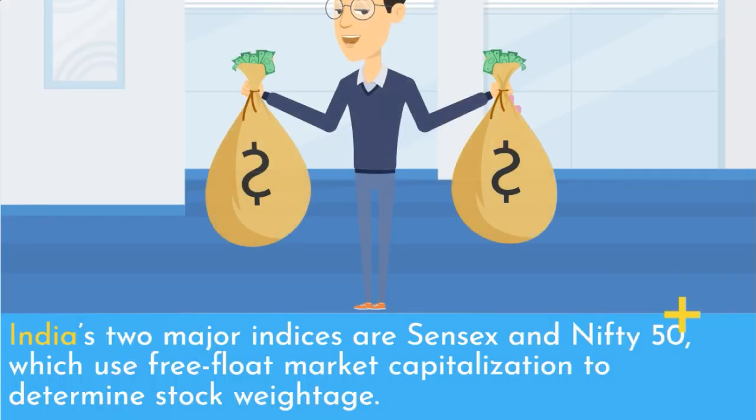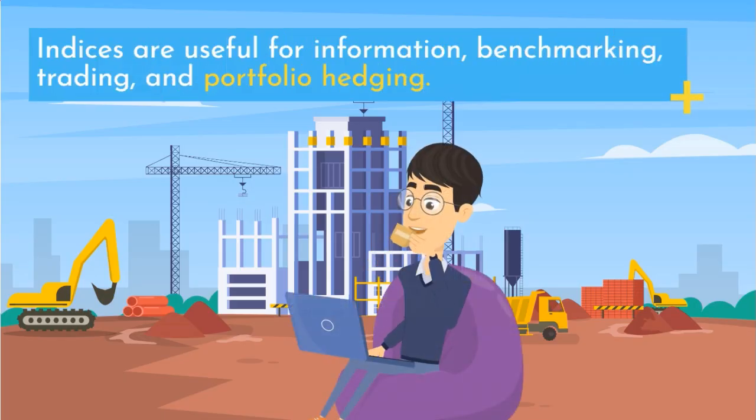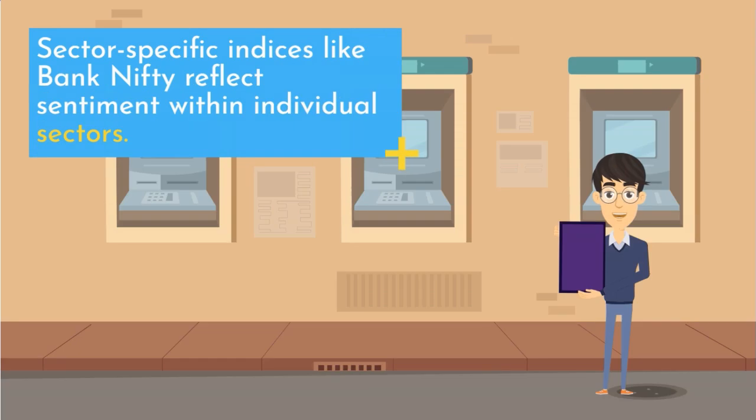India's 2 major indices are Sensex and Nifty 50, which use free float market capitalization to determine stock weightage. Indices are useful for information, benchmarking, trading, and portfolio hedging. Sector-specific indices like Bank Nifty reflect sentiment within individual sectors.